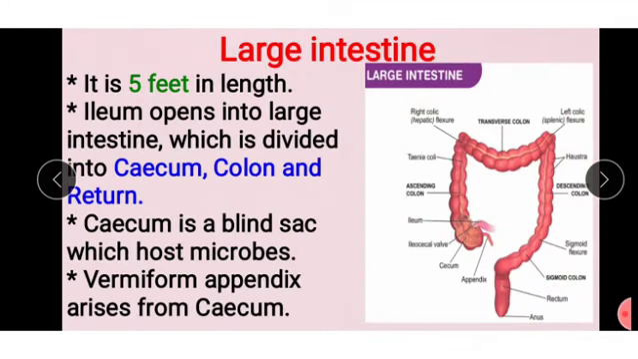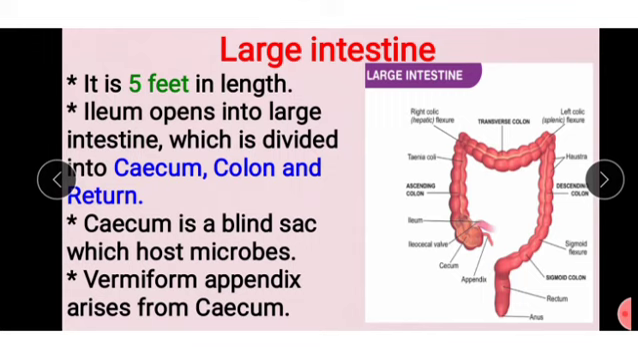Next, large intestine. This is the large intestine. It is 5 feet in length. The ileum opens into the large intestine, which is divided into three parts: cecum, colon and rectum.